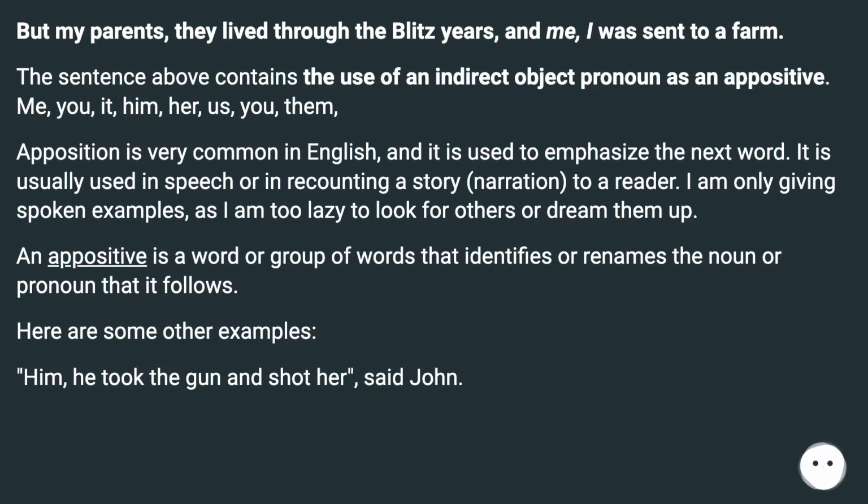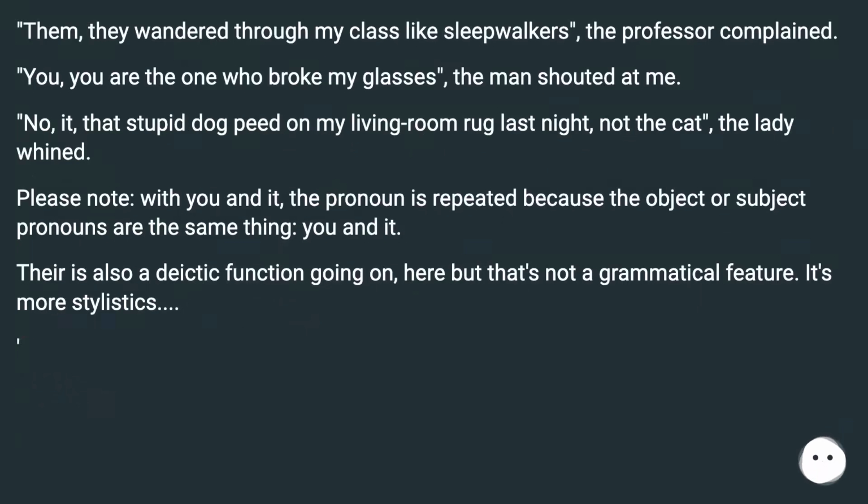Here are some other examples. "Him, he took the gun and shot her," said John. "Them, they wandered through my class like sleepwalkers," the professor complained. "You are the one who broke my glasses," the man shouted at me. "No, that stupid dog peed on my living room rug last night, not the cat," the lady whined. Please note, with "you" in it, the pronoun is repeated because the object or subject pronouns are the same thing, a "you" in it. There is also a deictic function going on here, but that's not a grammatical feature. It's more stylistics.